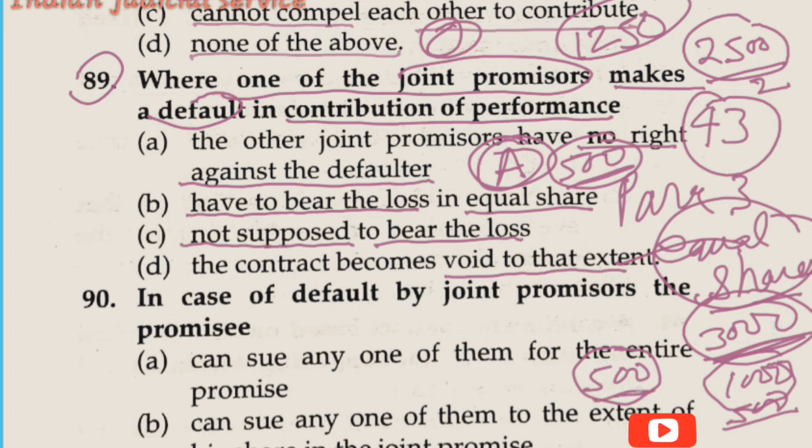His property is sold for 500 rupees and until then remained unpaid 500 rupees, and that's why C paid 2,500 rupees alone. There are only two partners remaining, B and C, and they both share the loss equally. So C can enforce against B to pay the share. It is clear here, equal share. So in this question the answer is option B, have to bear the loss in equal share.